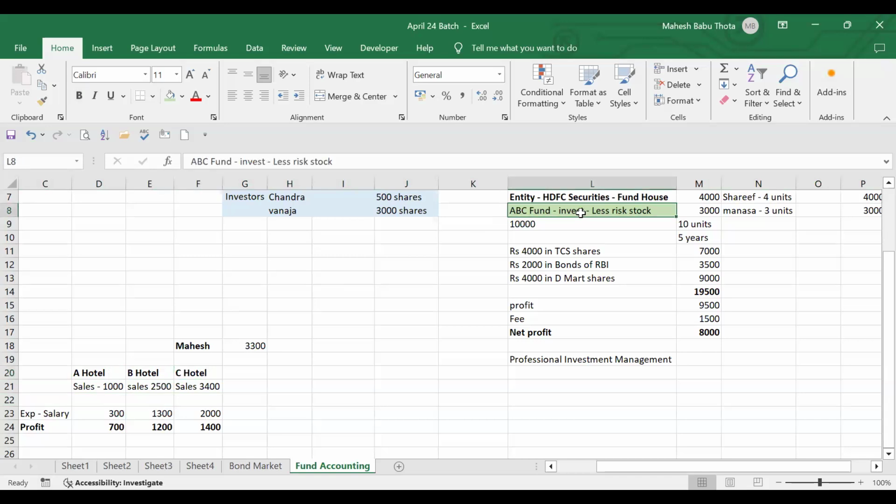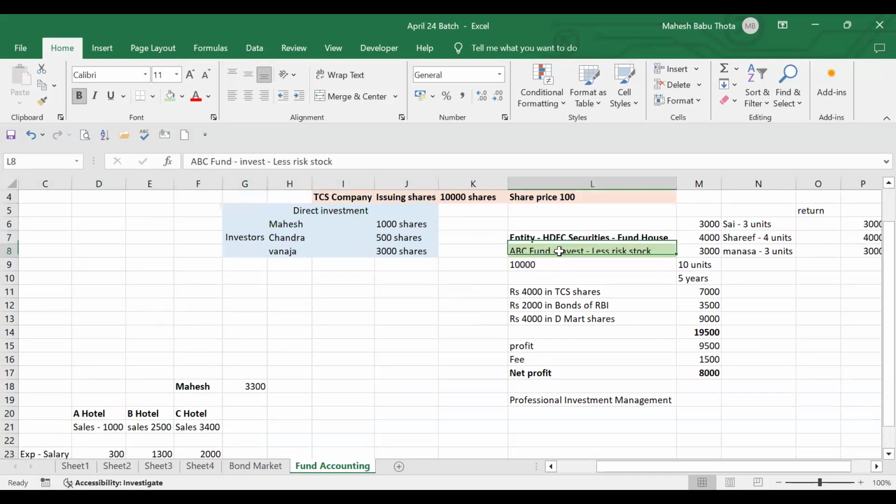In this case also, HDFC Securities may have different funds. Maybe one investment manager, one professional may be working for different funds, but I'll be paying only the same salary. For that reason, for expense, I'll reduce these fees and the remaining profit will be distributed to you. For managing all this fund, I have to charge, so I'm charging it as fees.